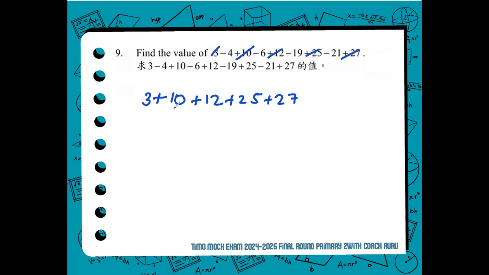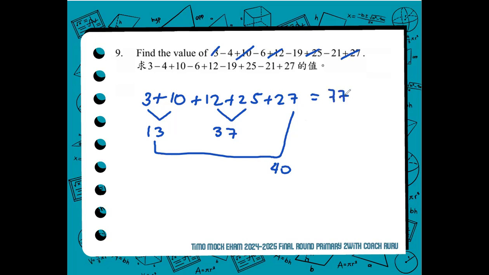So we answer them. That would be 13, 13 plus 27, 40, and we have 12 plus 25, this is 37. So this is equal to 77.